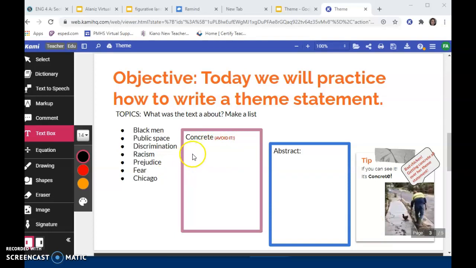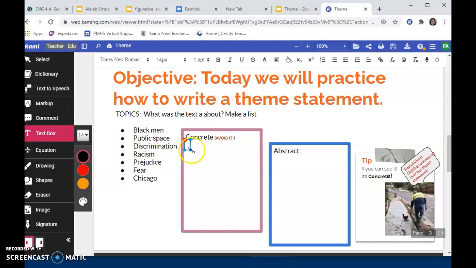I know it's a bad joke. But anyway, I'm just trying to stress that it is a bad choice to use concrete in your theme statements. So we want to avoid them. So I'm going to go over here. I'm going to do a text box, and I'm going to start separating my concrete on my list from my abstract. And abstract means anything that I cannot see. Feelings, emotions, ideals, those are abstract. We cannot see it.